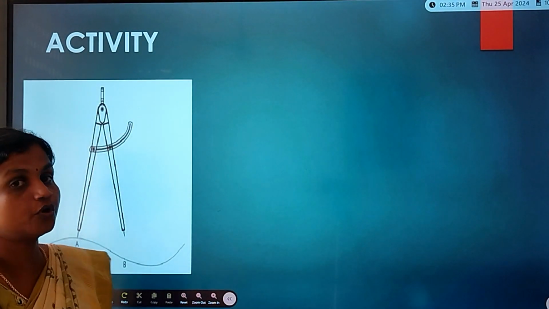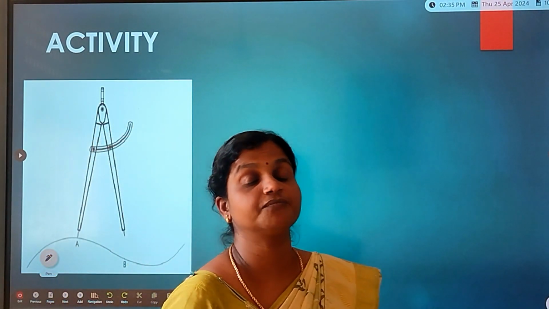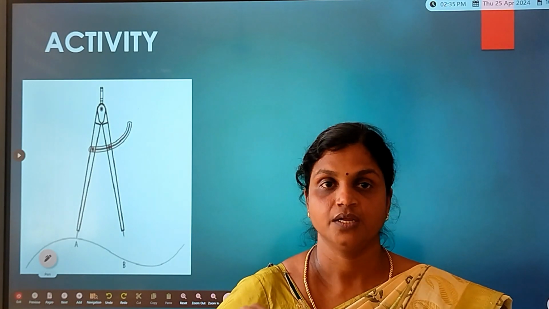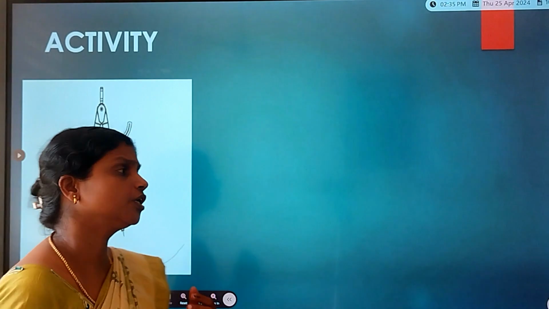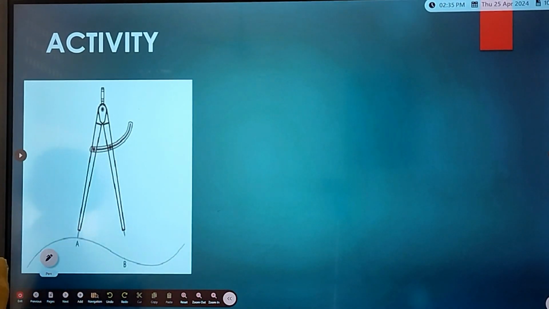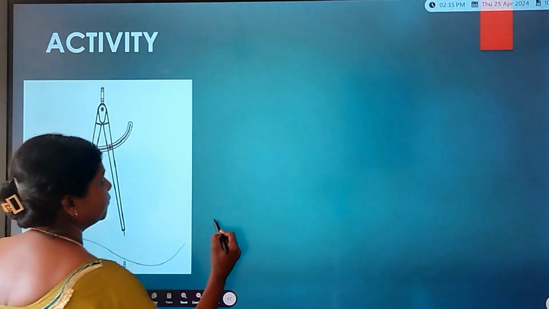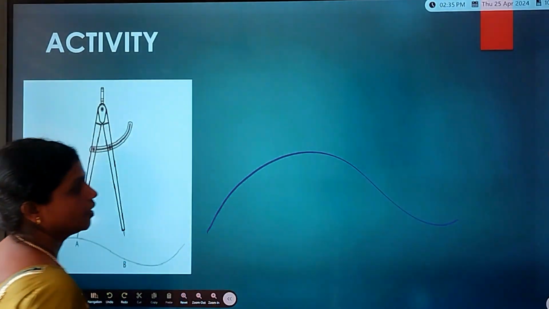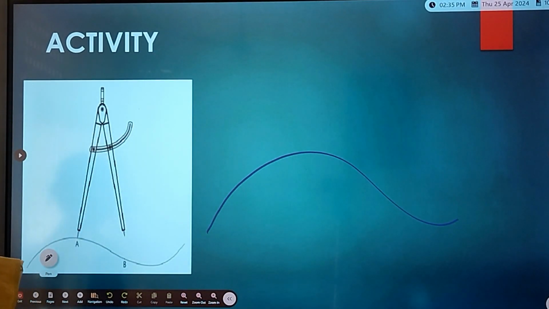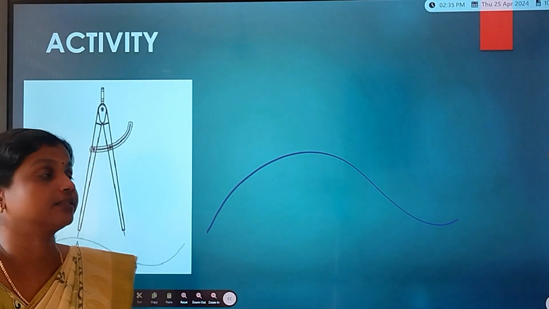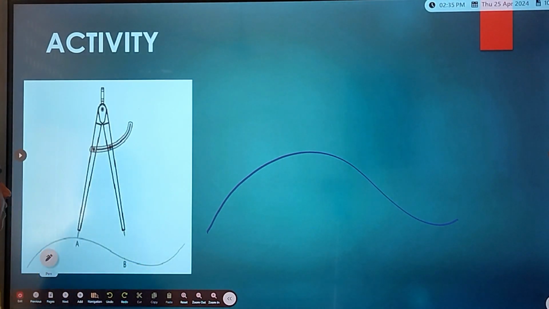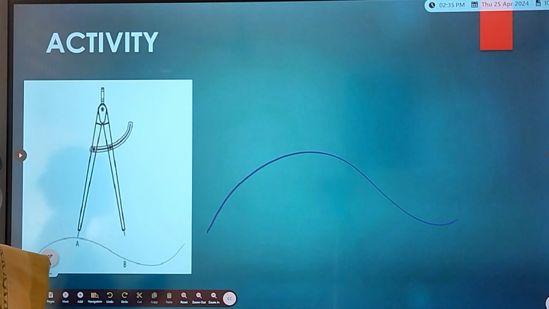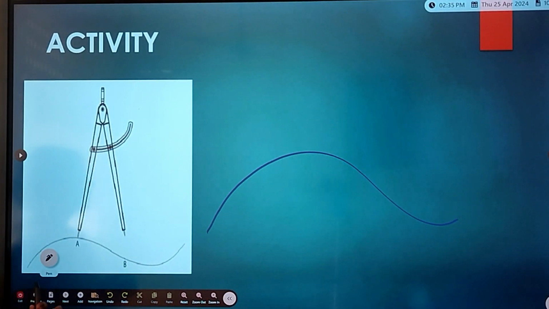Next we can go for one more activity. If the object is in a straight line, we will be using a scale. Then what about a curved line? See, if you take a curved line, how are you going to measure? For this, we are taking this common divider. Yes, see, first you have to take a scale and take a divider.